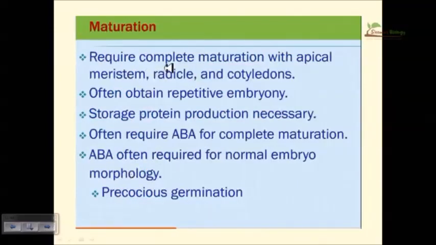Then finally the maturation. It requires complete maturation with apical meristem, radicle, and cotyledons. Repetitive embryos can often be obtained, and storage protein production is necessary during this phase. At the final time of maturation, we must give abscisic acid, because abscisic acid production is important during maturation, and it can act as a signaling molecule in the plant to finally germinate the seed.